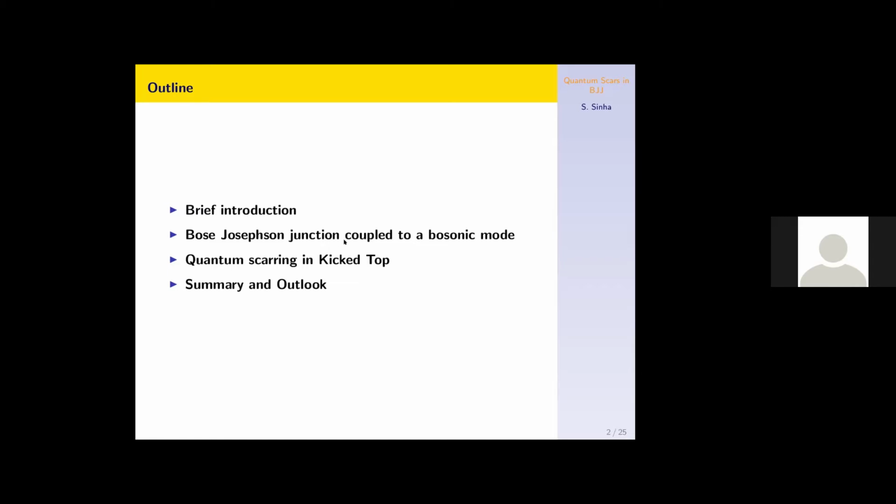Since this conference is basically on cold atoms, that's why I chose this topic, the Bose-Josephson junction. But the scarring phenomenon can be seen in other systems also, and there is another system which is interesting in the context of cold atoms, which is the kicked top. Although this is not the main focus of the present talk, if time permits I'll discuss scarring in the kicked-top model, and then I'll summarize.